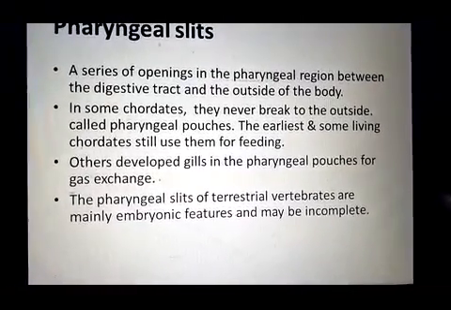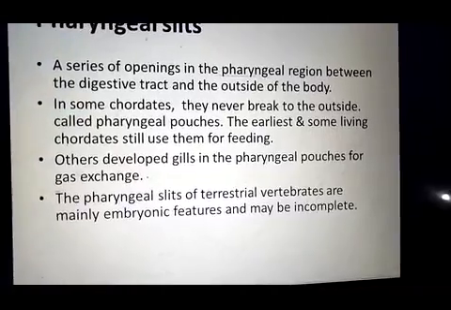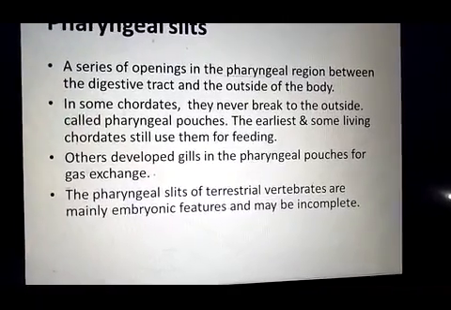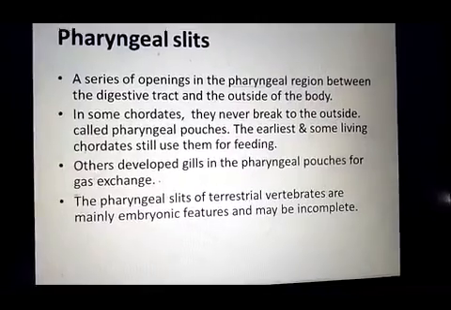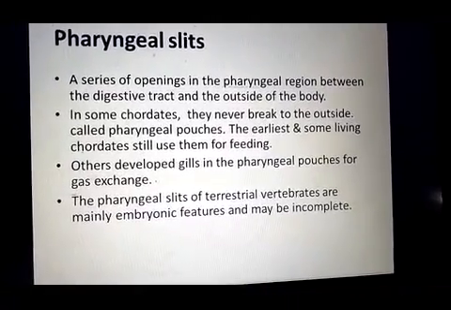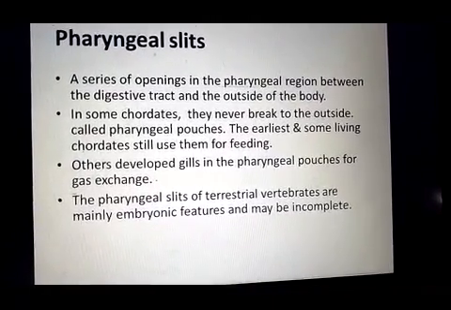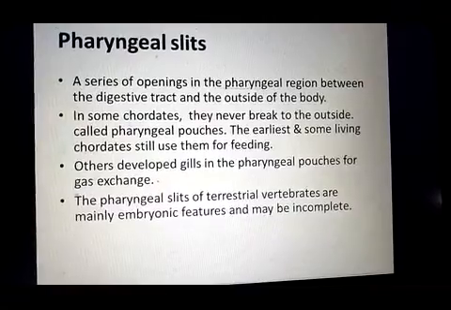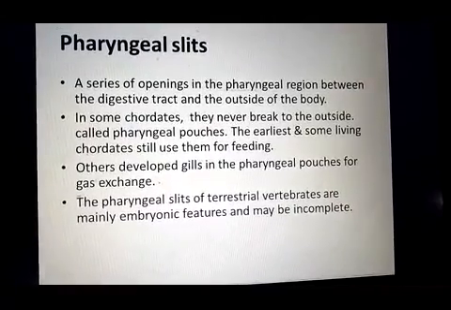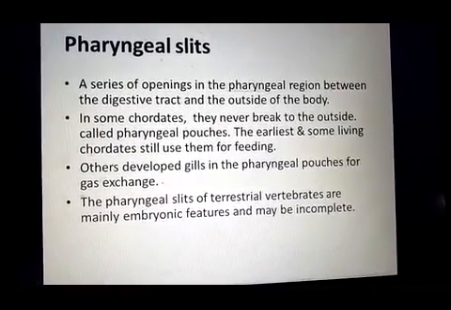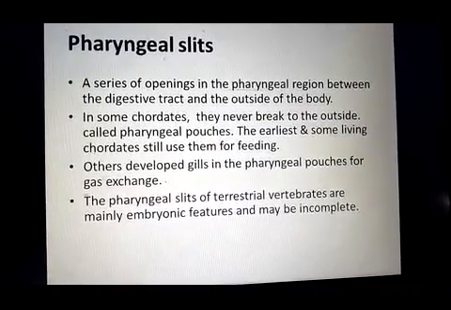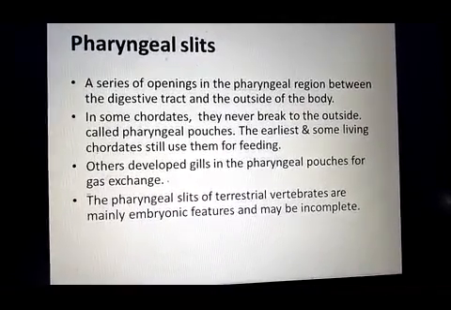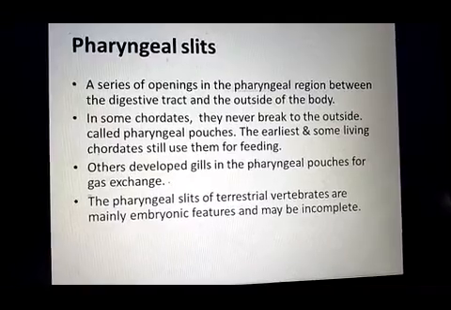In some modern chordates, these pharyngeal slits develop gills and are used for respiration. So the pharyngeal slits of terrestrial chordates, which belong to the subphylum Vertebrata, appear in the embryonic condition during development, and in adults they are modified and developed into other structures.